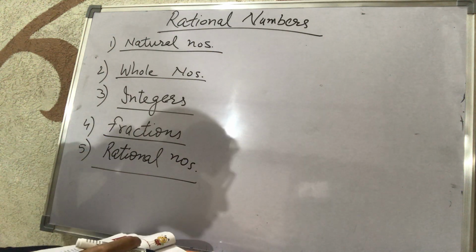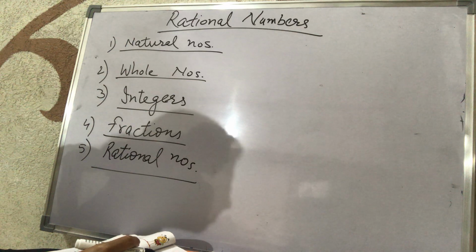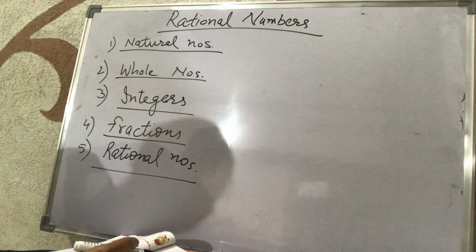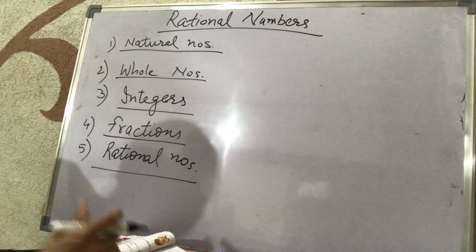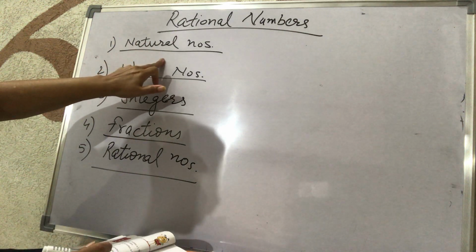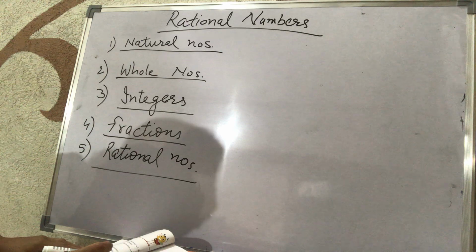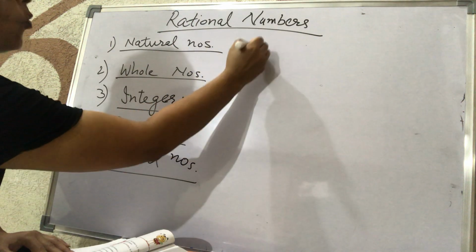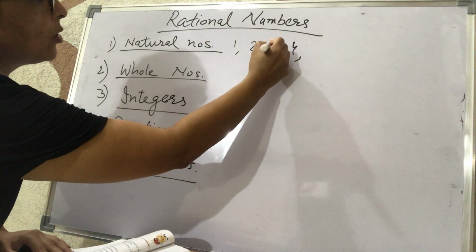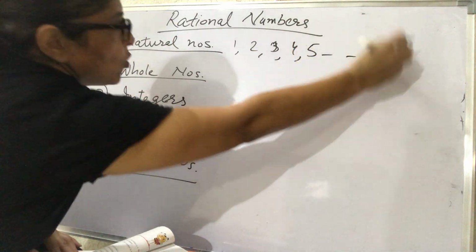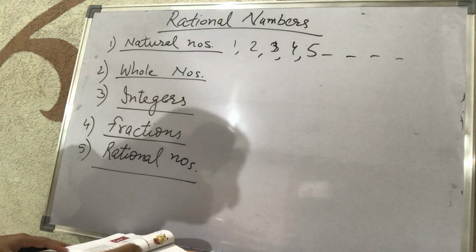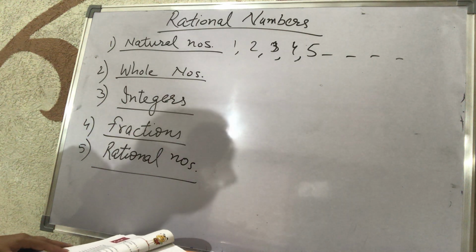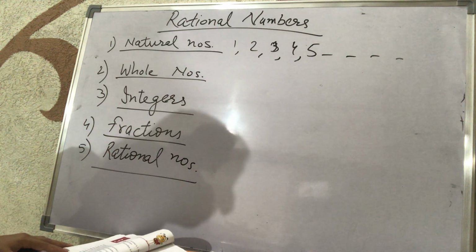So, we are starting with the new chapter, rational numbers. Before starting rational numbers, let's learn about some numbers that we have done till today. The first one is the natural numbers. The counting numbers, 1, 2, 3, 4, 5 and so on, are called the natural numbers. There is no end of the natural numbers because every number has a successor.